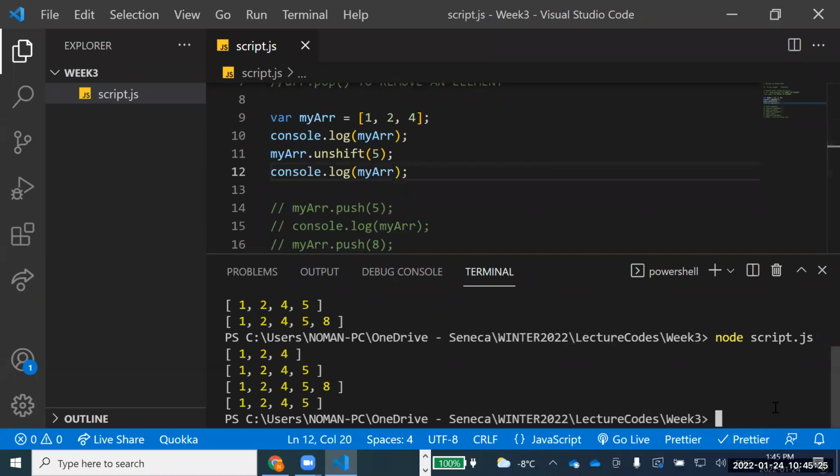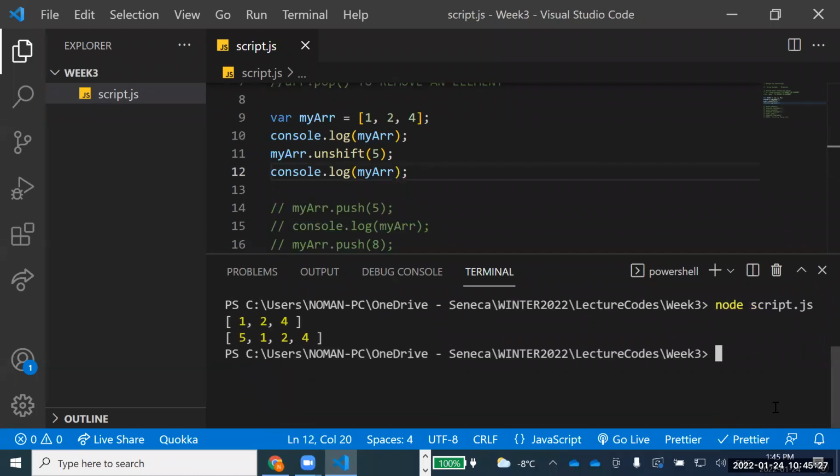If I run this one, you see that now my 5 is inserted on the top, like on the other side of it. Everyone getting that? So if I want to insert at the end, I will use push, and if I want to insert some value at the beginning, I will use this unshift method for doing that.